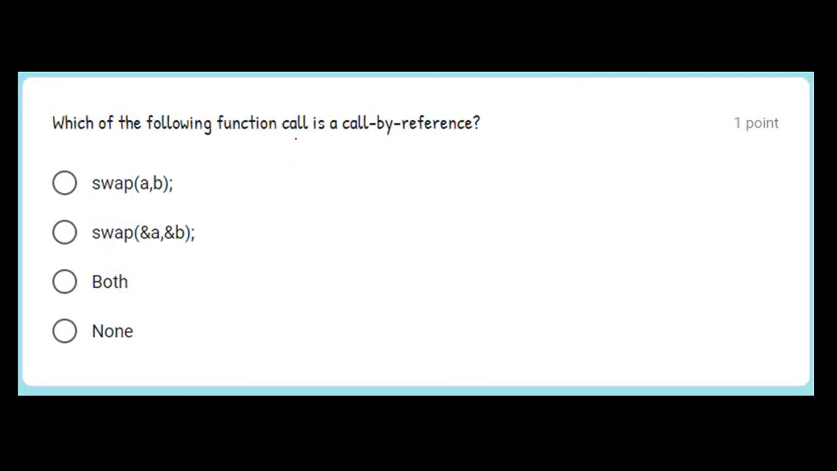Which of the following function call is a call by reference? The other name for call by reference is call by address. So whenever we are calling a function and we are sending the addresses, then it is called call by reference or call by address. So the answer is this one.